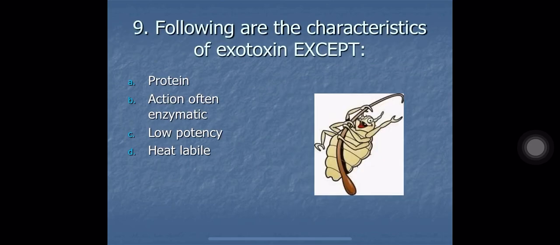Following are the characteristics of exotoxin except A. Protein in nature, B. Action is often enzymic, C. Low potency, and D. Heat labile. The correct answer here is option C, low potency, because exotoxins are highly potent. So the correct option here is C.